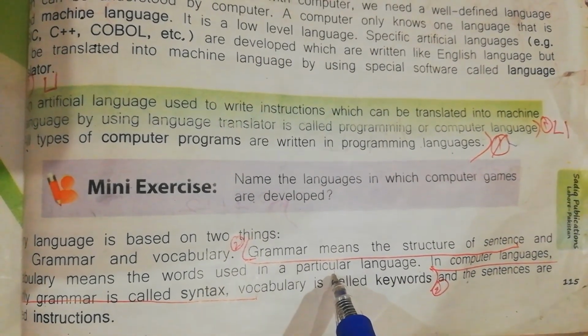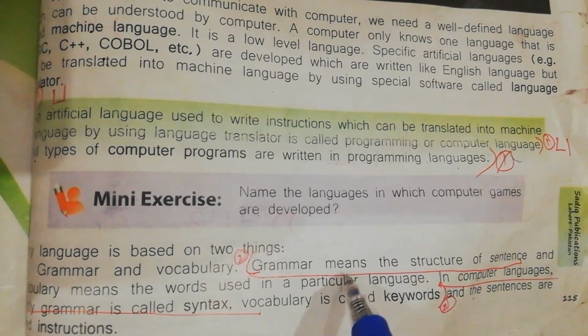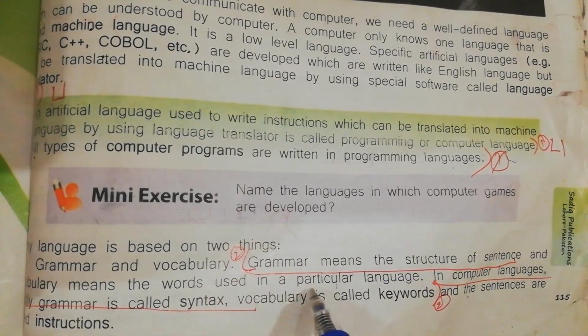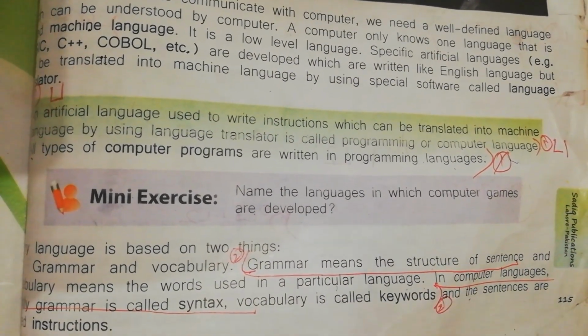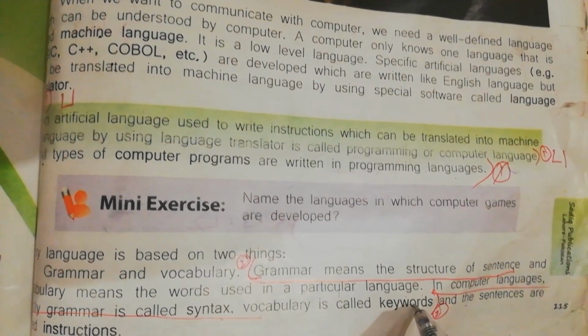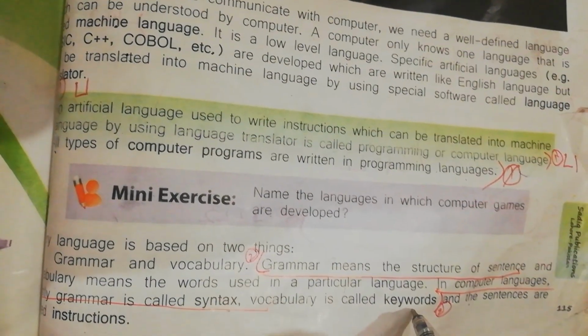Next question is differentiate between syntax and keywords. Its answer is on page number 115. Grammar means the structure of sentence and vocabulary means the word used in particular language. In computer languages, mostly grammar is called syntax and vocabulary is called keywords. You have to learn these two questions.